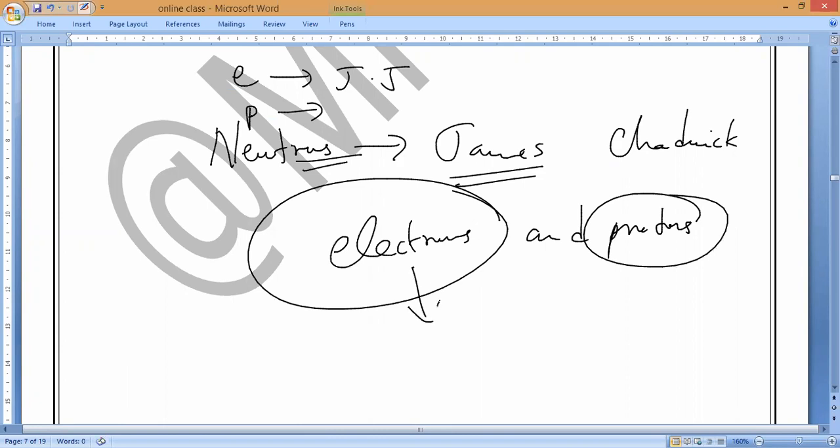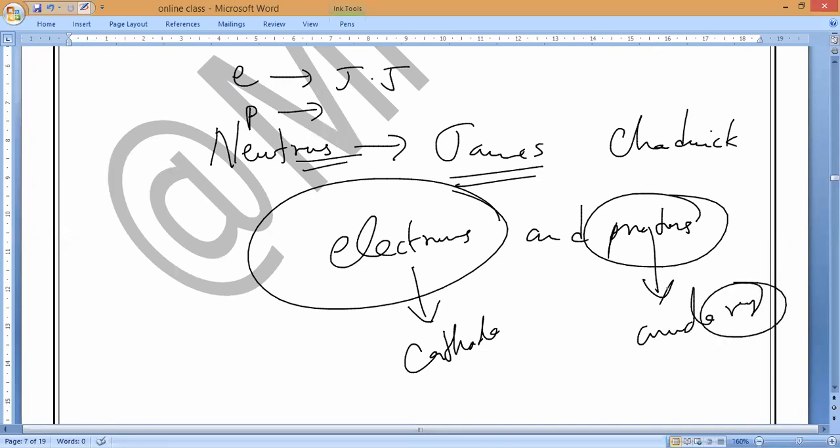Okay? Electrons are called as what? Cathode rays, and protons are called anode rays. That is what you have to remember. But remember, when the protons form, when high voltage current passes across these gases, then electrons will be removed by this high voltage current.